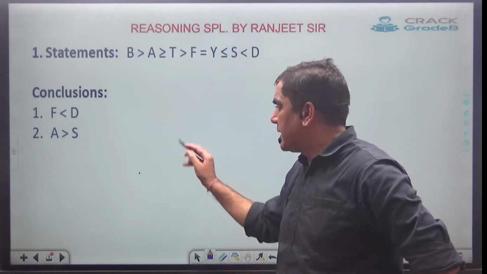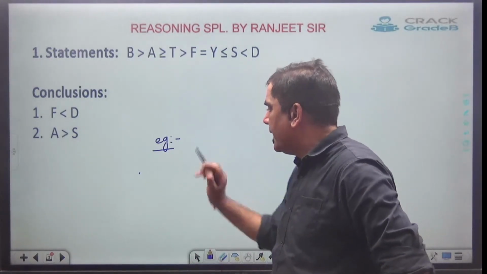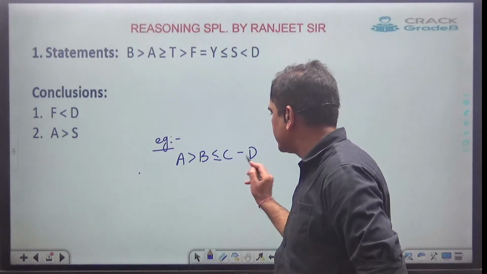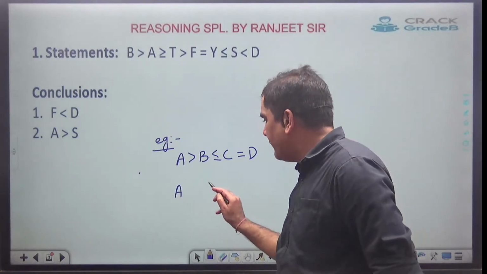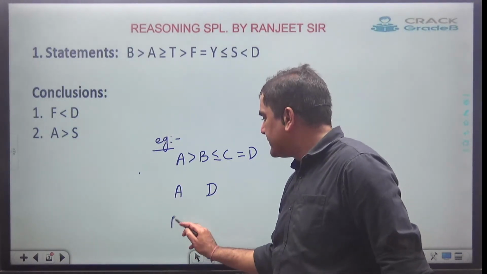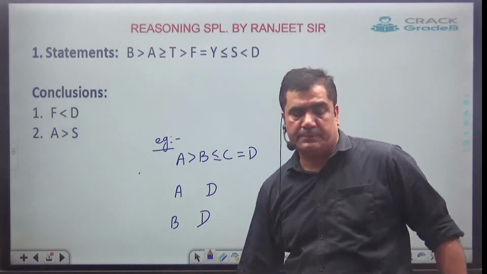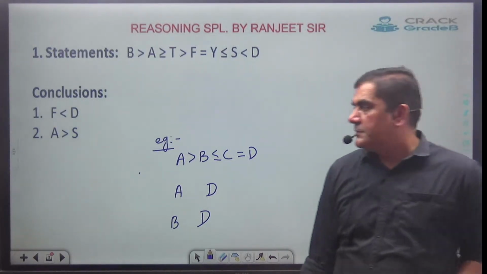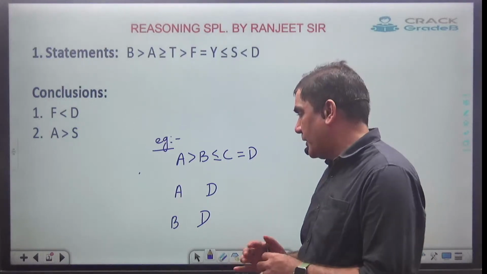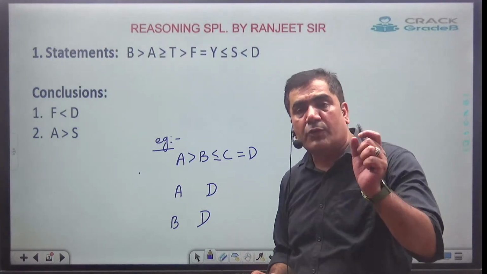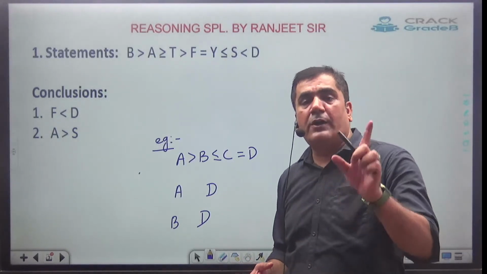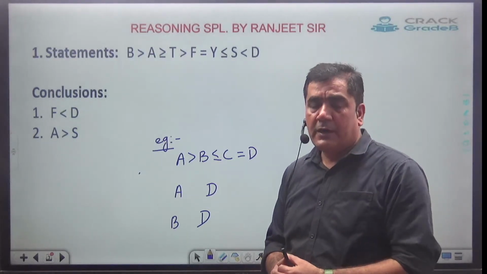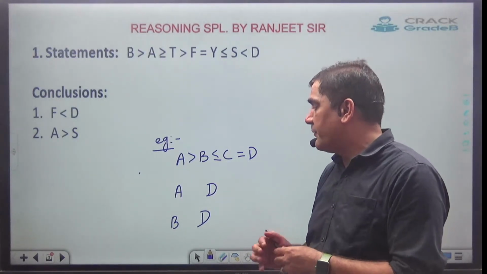For example, suppose I am taking this example just to explain this. Say I have given like this, A, B, C, D. Now my job is to find out whether A and D will have relation between them or not, whether B and D will have relation between them or not. So under what condition any relation is going to exist between any two variables?